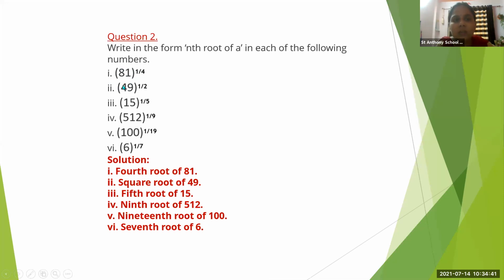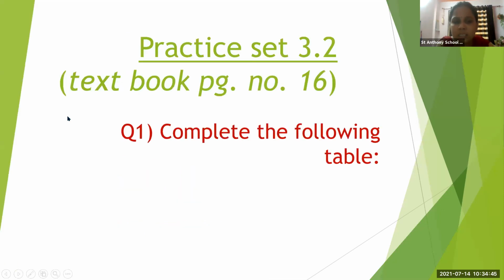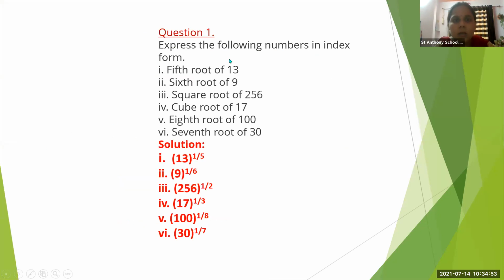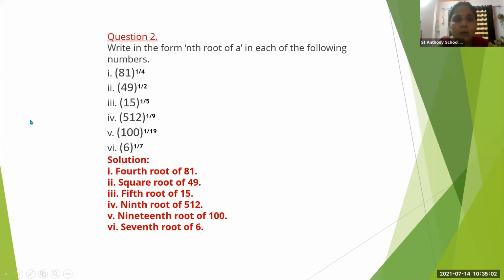Now this is given, index form is given. In the first example, numbers were given and we needed to convert them into index form. We converted to index form; now we need to convert to number form. Index form is given, and we have to write it in the form of nth root of a.